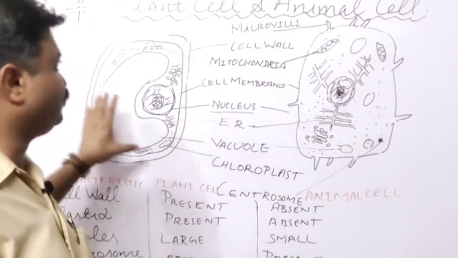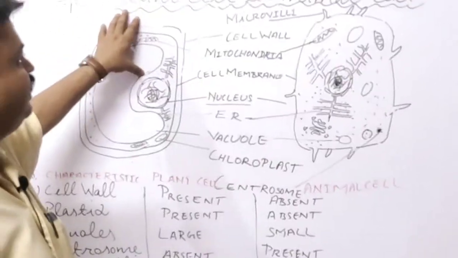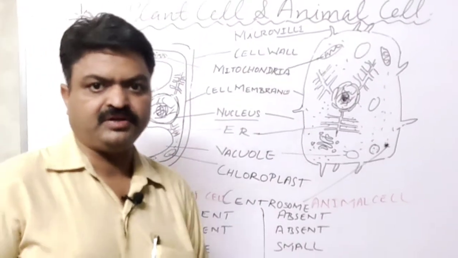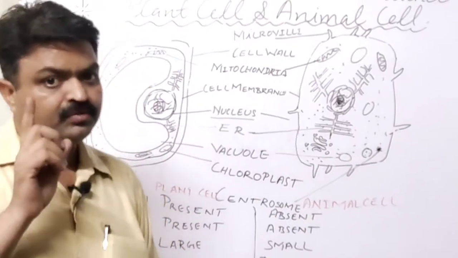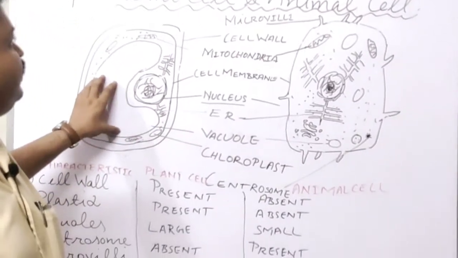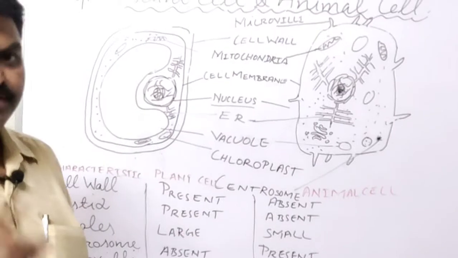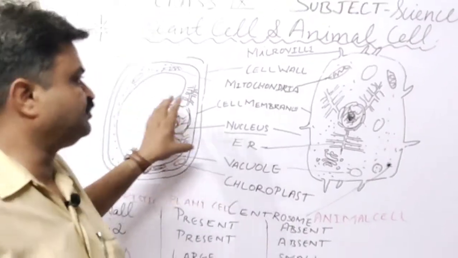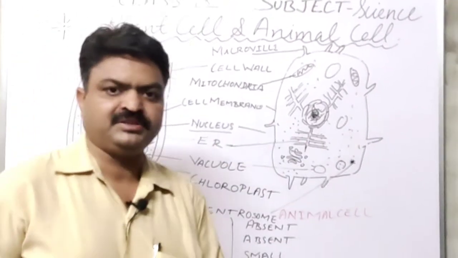So that is about the plant cell and animal cell structure, student. Now you will try to write all these differences in your notebook, and you will also draw the diagrams of the plant cell and animal cell in your notebook.